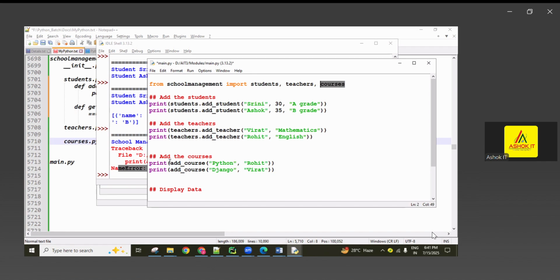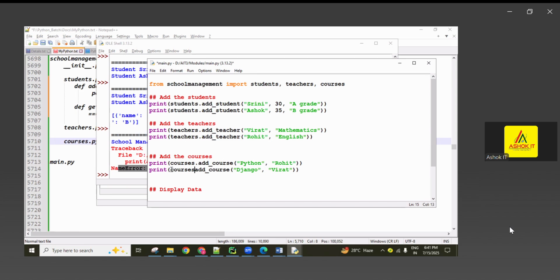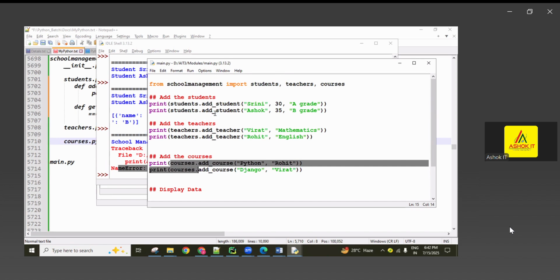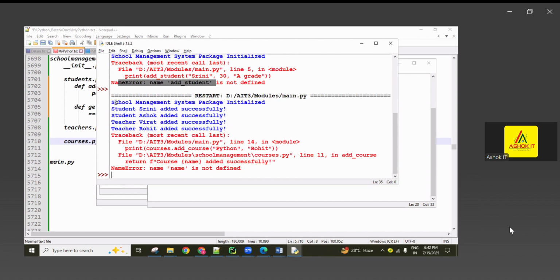And next, previously how many ways we are importing, I explained, you have to remember that one. Okay, so now properly adding, and here also same like this, students dot get students. So now execute. Okay, so here school management initialized. This is because of the initialization file. Every time it is executing.